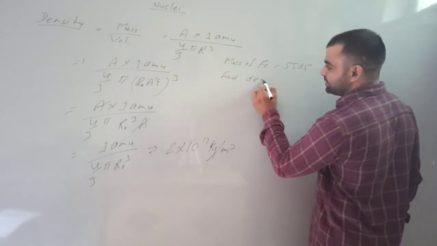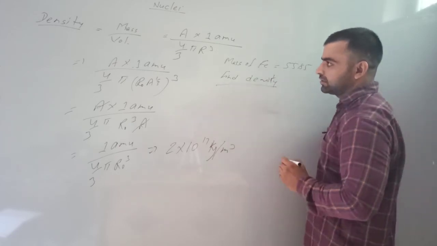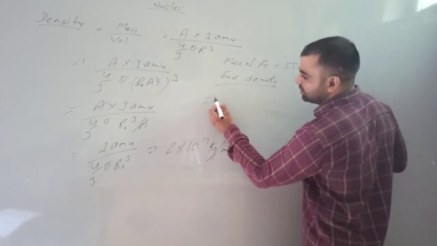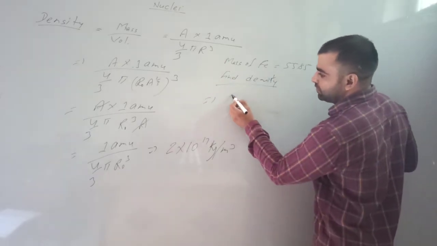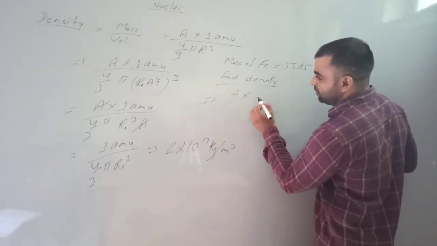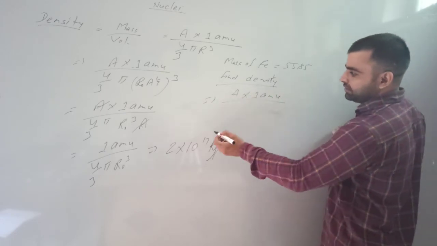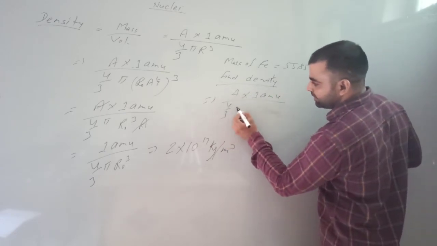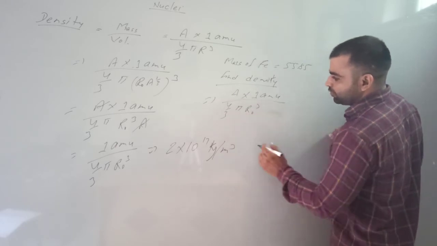Find the density of the iron. Here is the formula: A into 1 AMU, and 4 by 3 pi r naught cube. Put all these values here.